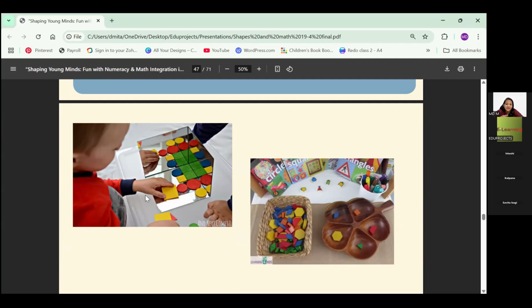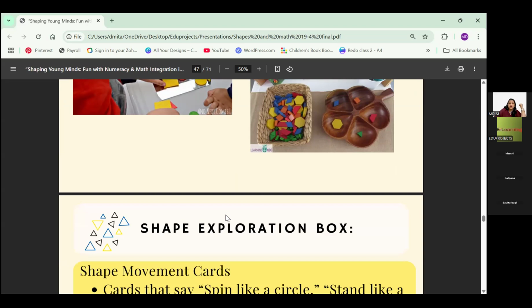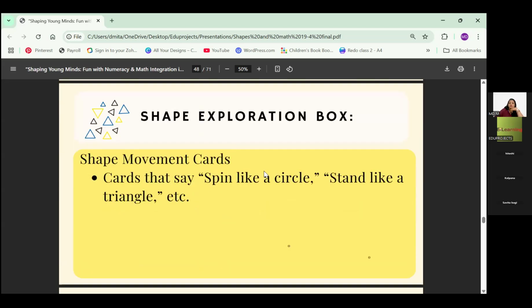And you can also use magnetic boards. You can sort it out on the magnetic boards also without doing much. You just have to make cutouts, and if you have magnetic shapes, or else you can pick a whiteboard and put glue tack behind it and use the shapes. Anyways, that works. You can also do shape movement cards, like cards that say spin like a circle, stand like a triangle, things like that, like anything.